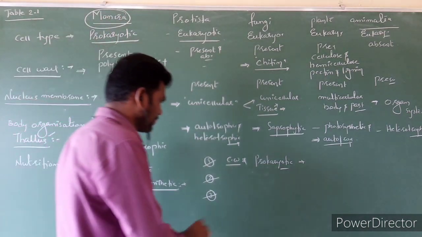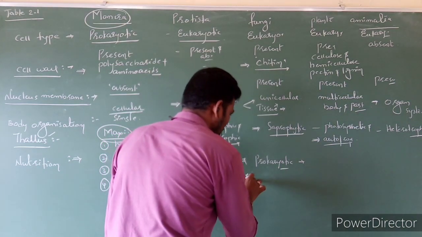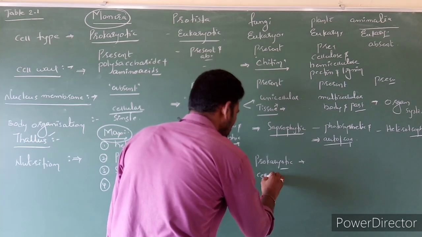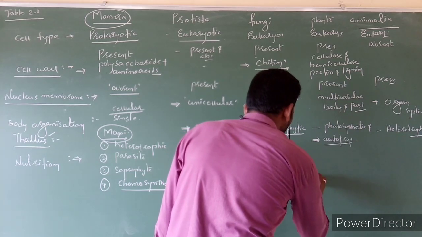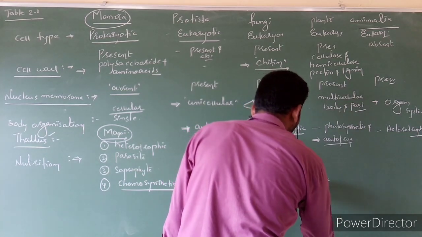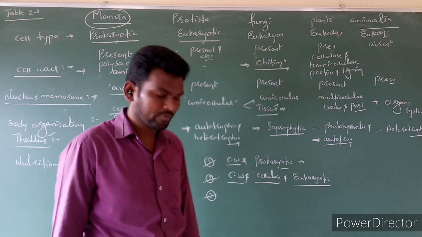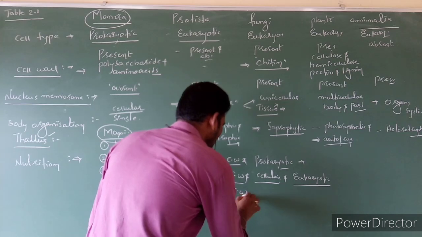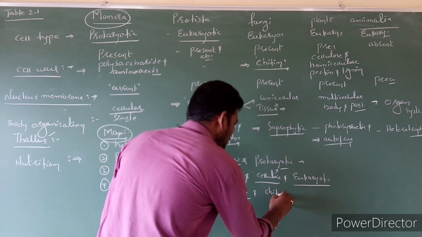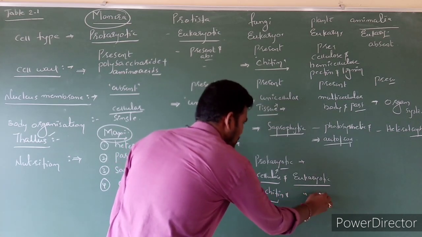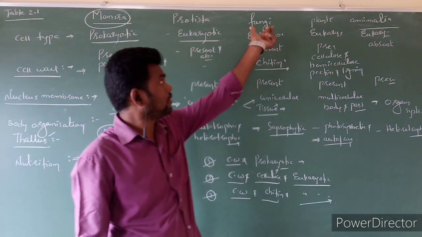division. For example, in some organisms the cell wall is present, the chemical composition of the cell wall is cellulose, and the nucleus type is eukaryotic. Then these organisms are grouped into plants. For one more example, the cell wall is present, but in the place of cellulose, chitin is present, and the nucleus is a eukaryotic nucleus. Then where are we going to group it? We are going to group it into fungi.